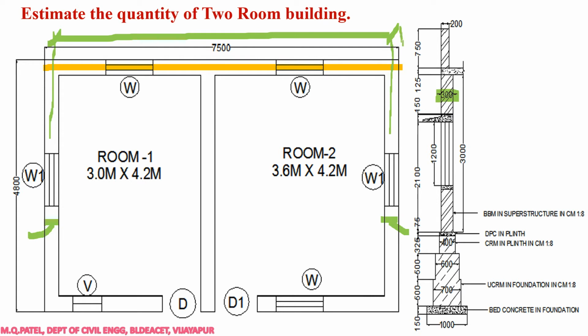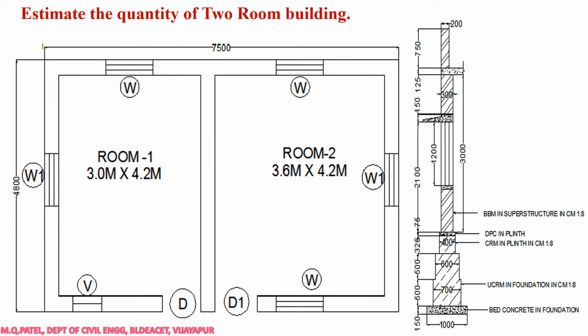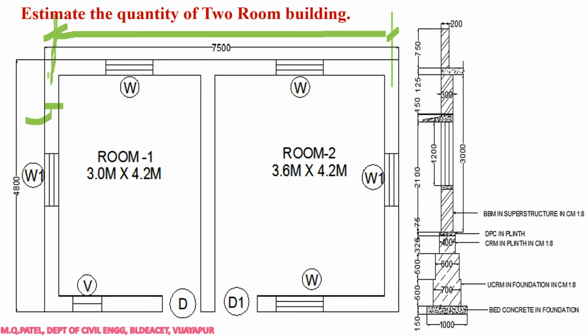So the total length is 7.5 meters. Here you have to subtract half width, and here you have to subtract half width, right? 7.5 is the out to out distance. Here in this problem I have directly given the center to center distance, but sometimes it will not be given to us. At that time, we can start the calculation from one side. The width of the wall is 300 mm, so half is 150 mm. Therefore we'll start with the calculation, that is 0.15, right?